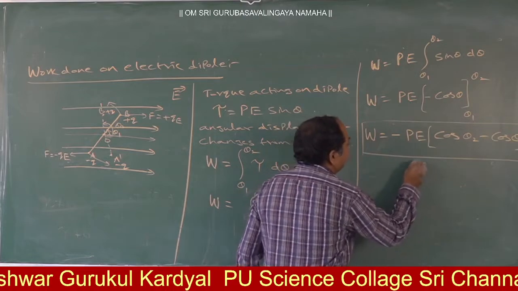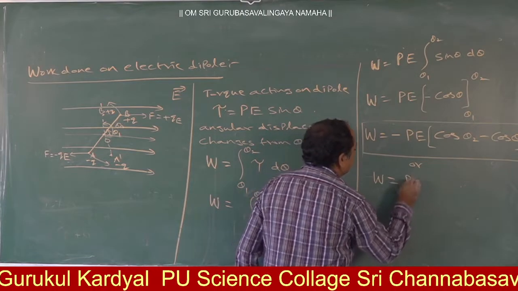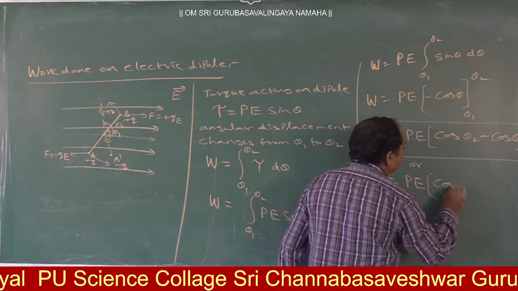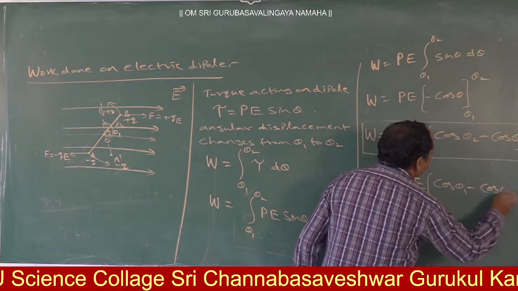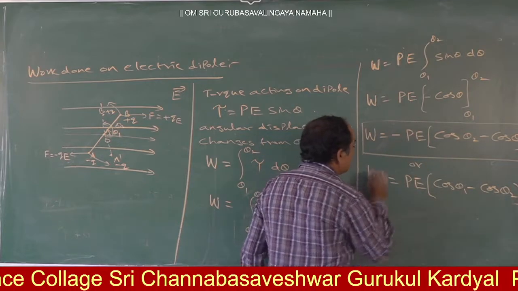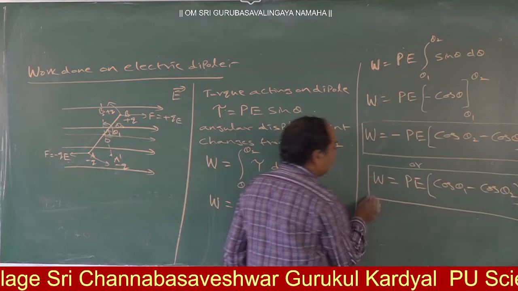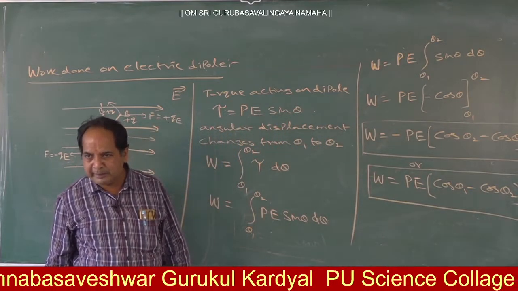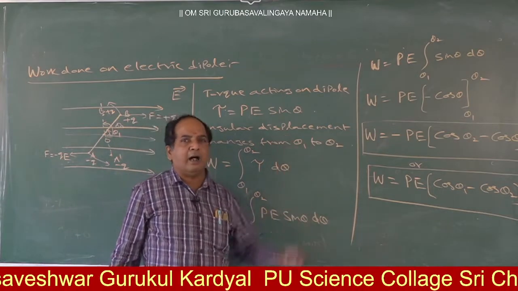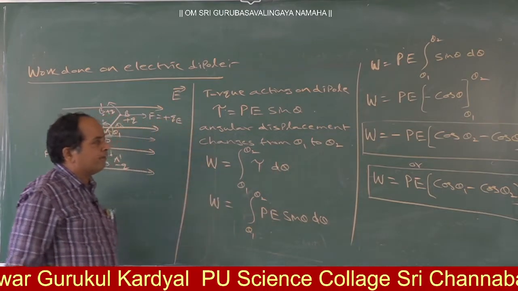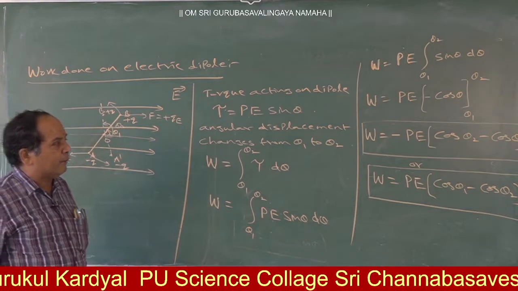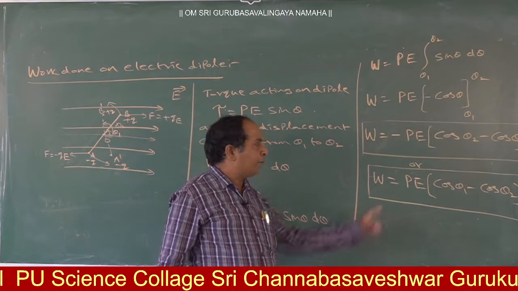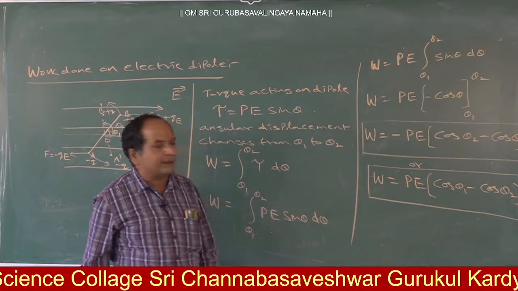The same thing you may write as W is equal to P into cos theta 1 minus cos theta 2, where the minus is removed. So these are the expressions for work. Okay now? So the work done on an electric dipole is given by W is equal to minus P E into cos theta 2 minus cos theta 1, or P E into cos theta 1 minus cos theta 2.